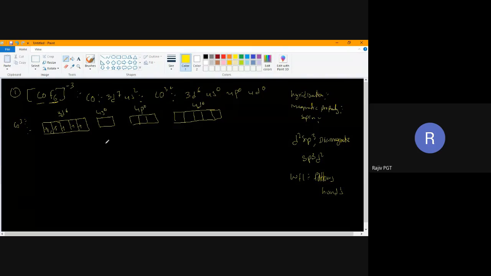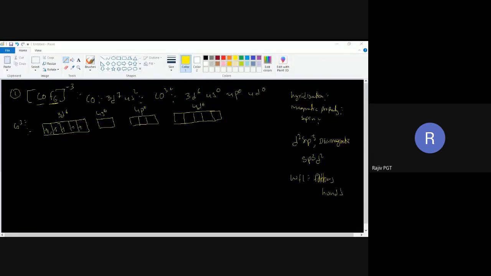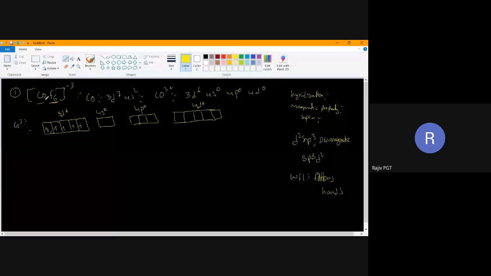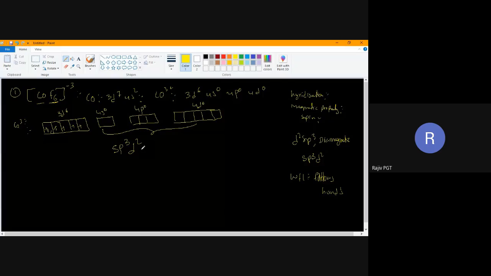Lingesh, answer this. How many orbitals are required? 6 orbitals are required: 1, 2, 3, 4, 5, 6. Now these orbitals are involved in hybridization. Can you say which hybridization now? 1s, 3p and 2d: sp3d2 hybridization. Now what's its magnetic moment?